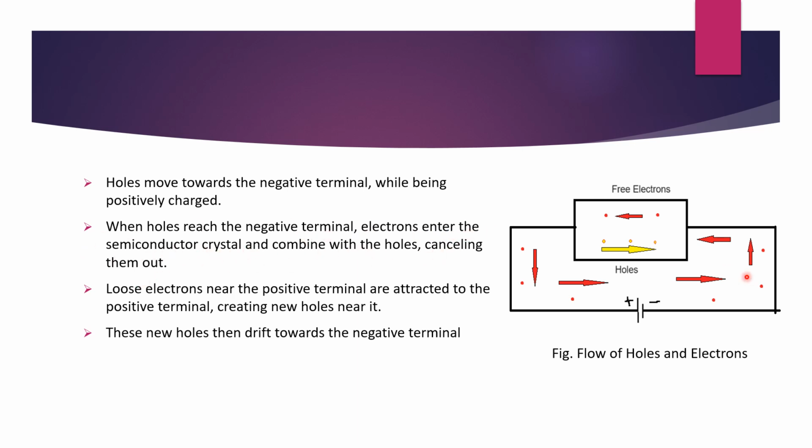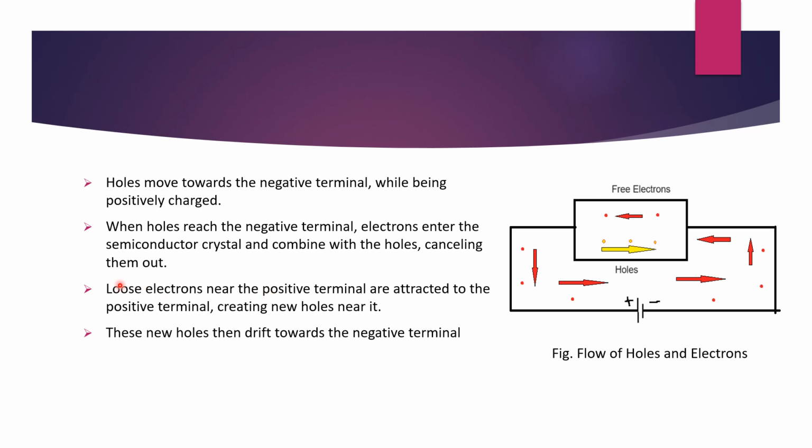cancelling them out. So when I say the holes are coming towards here, this means that the electrons from this negative terminal are entering through this crystal. This meaning is one and the same, and you'll get to know this in detail if you go and watch the last lecture. If in every lecture I explain everything in detail, it will be very time consuming.